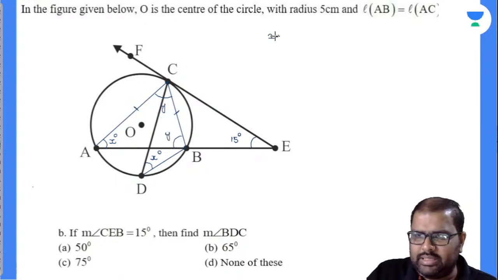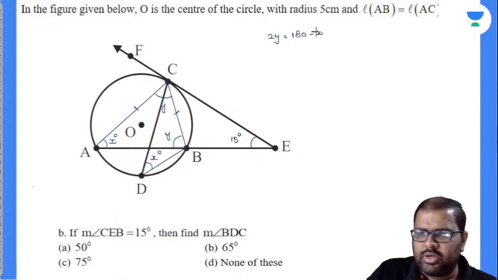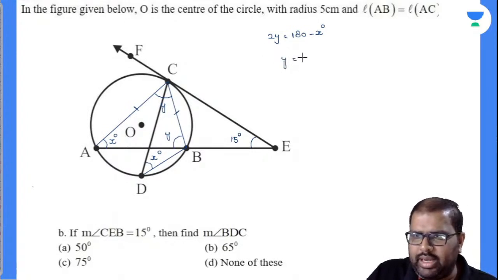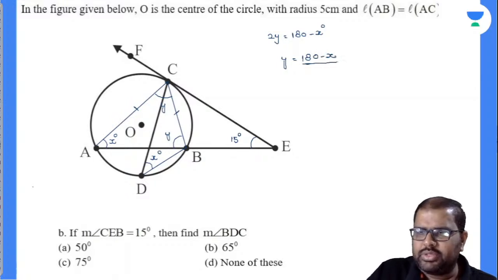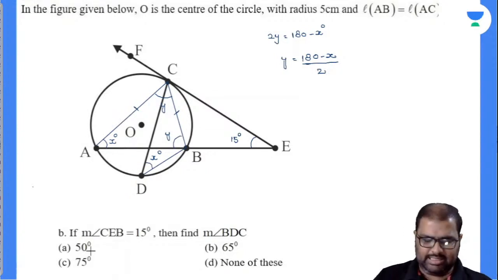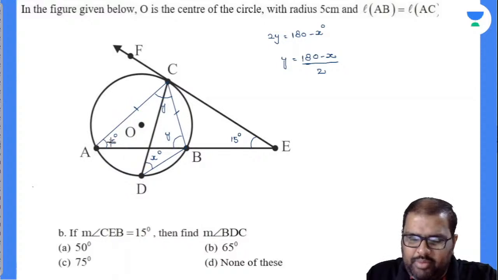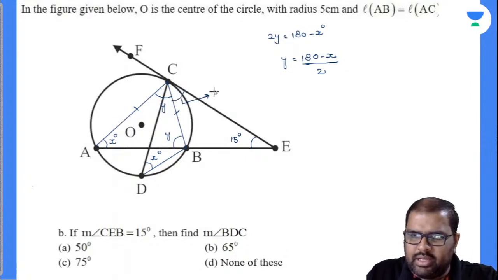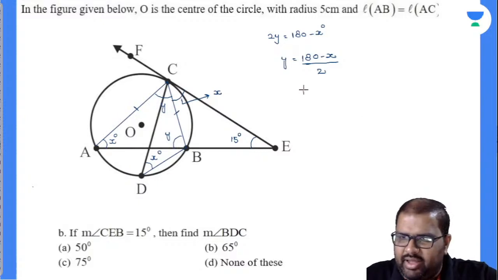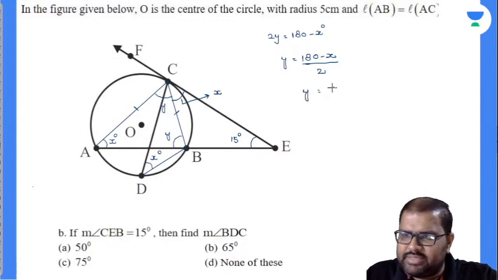So 2Y is nothing but equal to 180 minus X. And my Y value is nothing but equal to (180 minus X) by 2. Yes, perfectly. And you closely observe there, X is the angle formed by the chords in the alternate segment. Now this is the angle made by the chord and the tangent, which will be equal to X only. Am I right or wrong? So my Y value is nothing but equal to X plus 15.